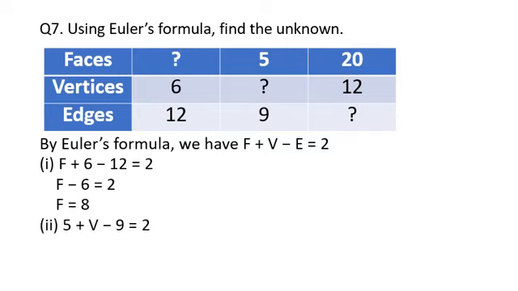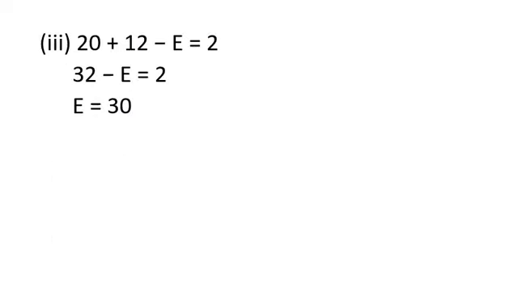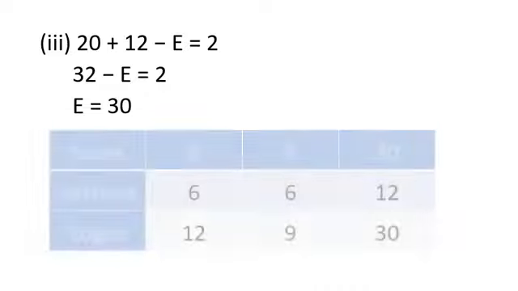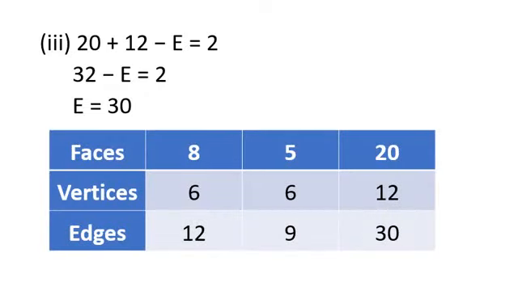Second part is we are supposed to find out vertices. Faces are 5 and edges are 9. So putting the values in the formula and you will be able to solve like this. V minus 4 is equal to 2. That will be V is equal to 6. Coming to third part, 20 plus 12 minus E is equal to 2. Then putting the values and you will be able to complete this table.